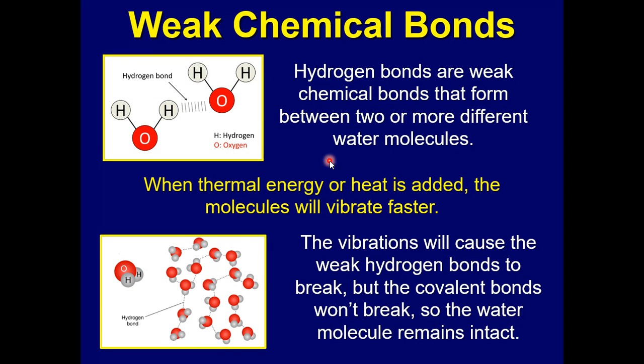Right, now another type of bond is called a hydrogen bond, and these are weak bonds. These form between two or more different water molecules, between the hydrogen of one water molecule and the oxygen of another water molecule. Okay. Again, these are weak bonds. These are the ones that are affected during phase changes. These strong bonds within the molecules are not affected.